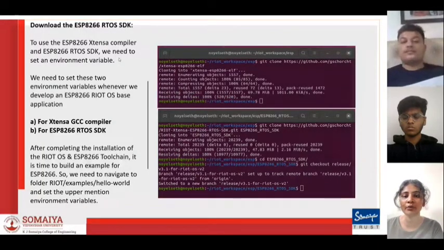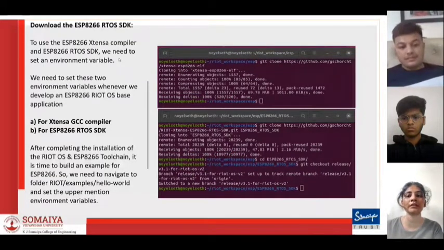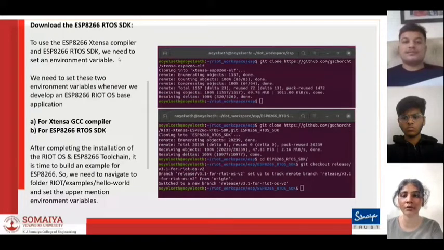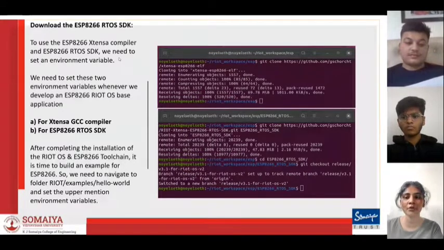After downloading the ESP8266 RTOS SDK, to use it, we need to set an environment variable. We need to set these two environment variables whenever we develop the base application. Number one is the Xtensa GCC compiler, and number two is the ESP8266 RTOS SDK. After completing the installation of the toolchain, it is time to build an example. We need to navigate to our folder RIoT examples hello world and set up the above mentioned environment variables, as you can see in the screenshot.